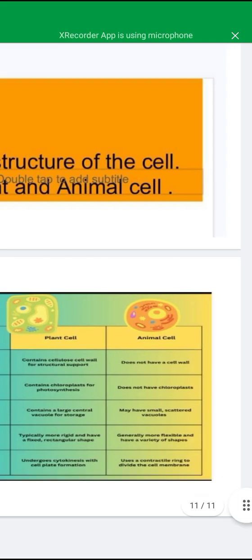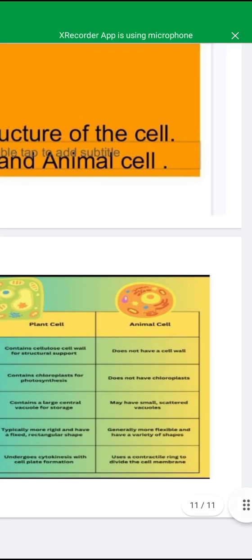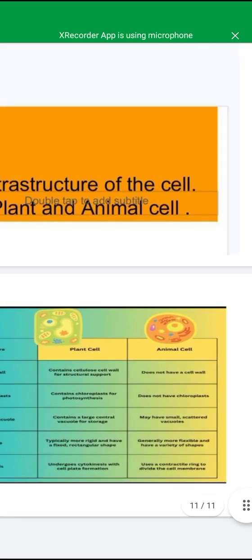Now, animal cells do not have a cell wall and do not have chloroplasts. They have small or scattered vacuoles present in them. They use a contractile ring to divide the cell membrane in mitosis.